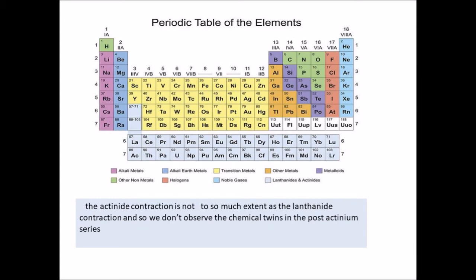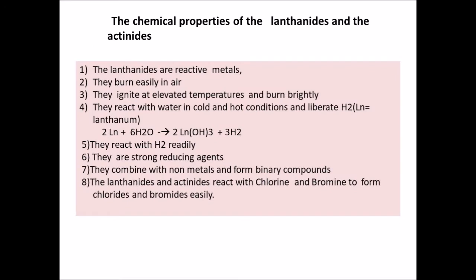But let us see what other differences we can see due to the lanthanide and the actinide contraction. We can say that these elements of actinides are showing very unique properties. They can form oxocations, which the lanthanides cannot. Moreover, these elements of the actinides here at the bottom can form very brightly colored complexes. Now, the chemical properties we will soon find out, how they differ for the lanthanides and the actinides.